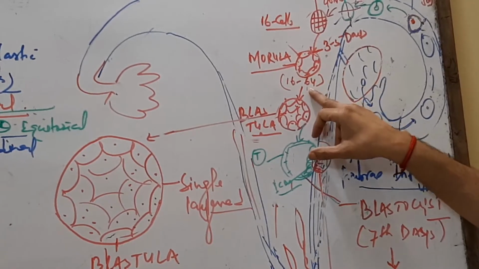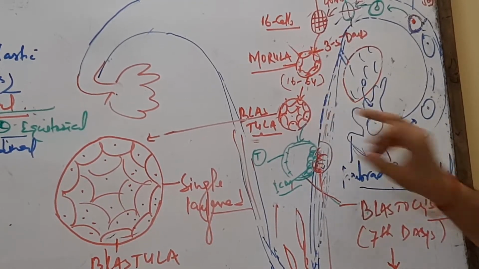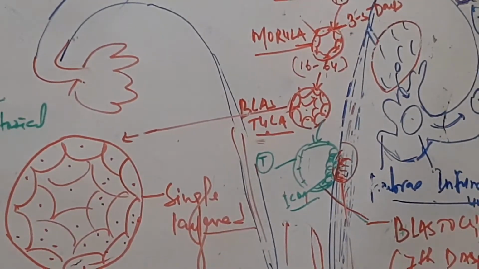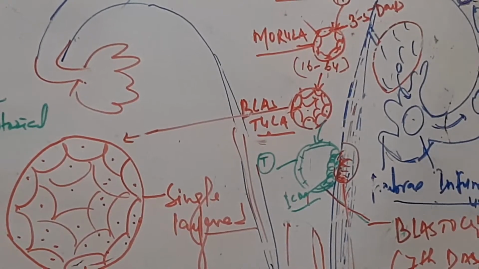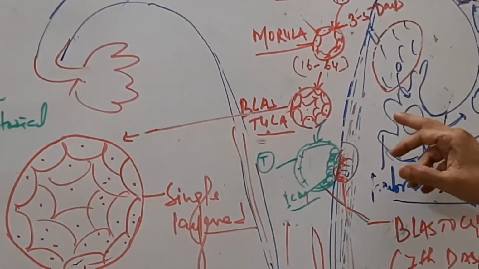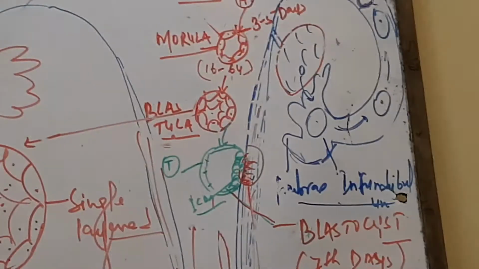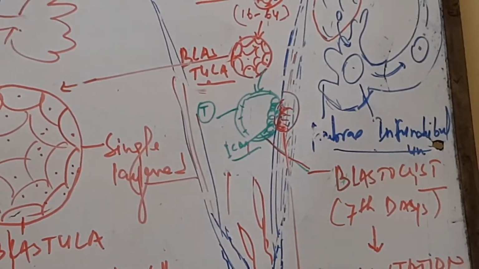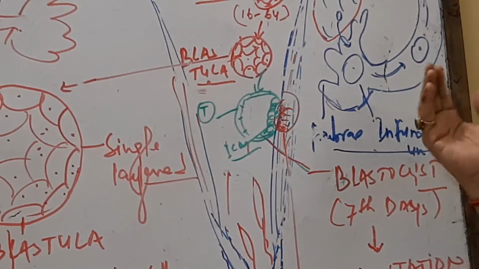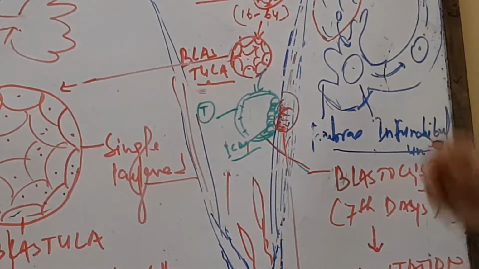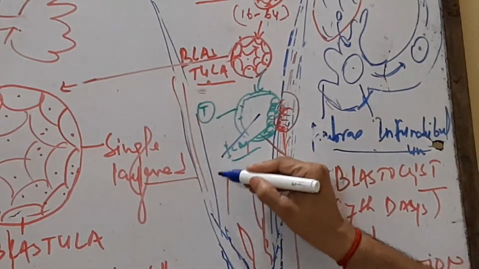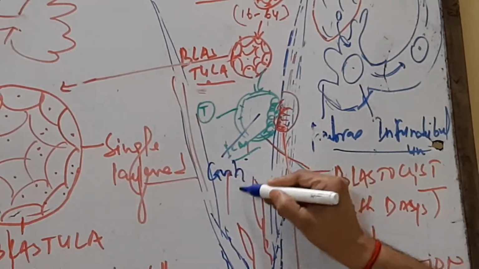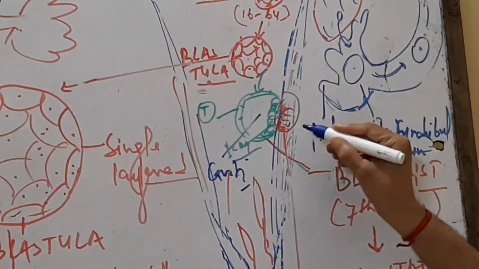The morula is a ball-like structure, and then it turns into another structure of single-layered cells called the blastula. The blastula next turns into a structure having a cavity, and this structure is called the blastocyst.